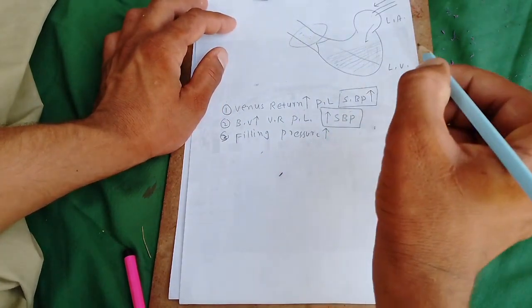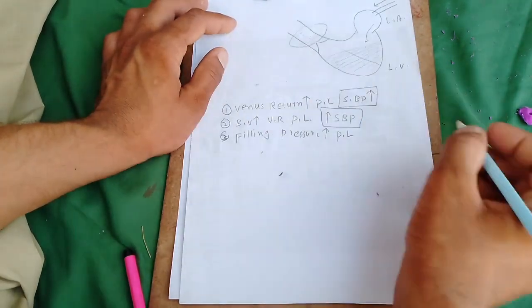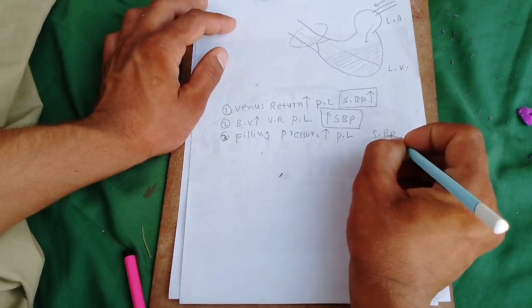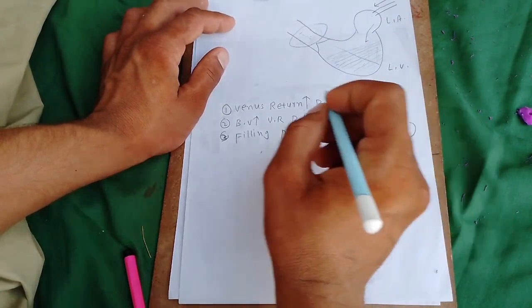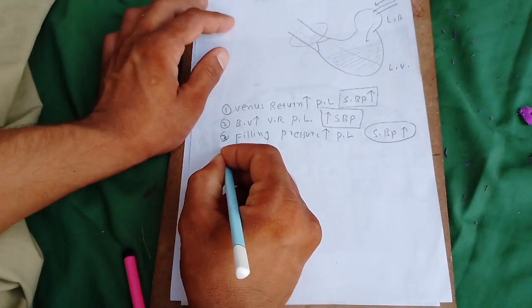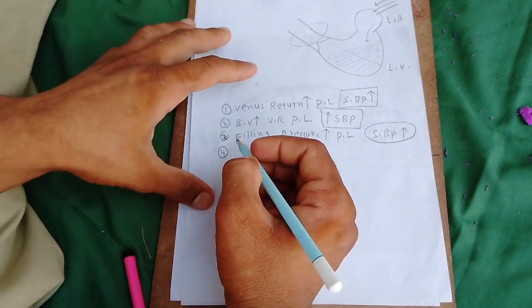When filling pressure increases, preload increases, and a large amount of blood is pumped. So systolic BP increases. Directly proportional.